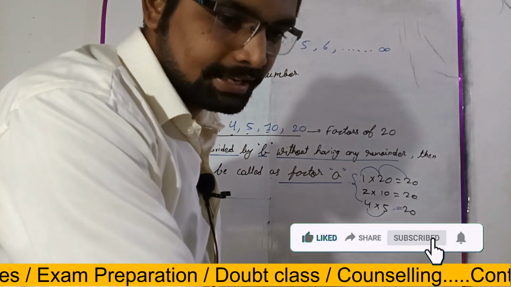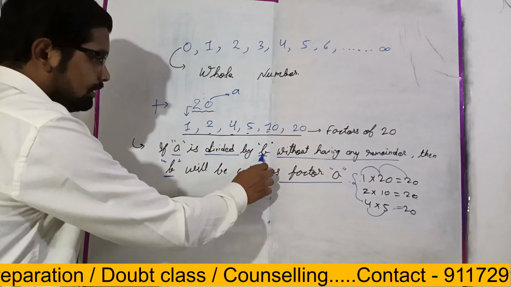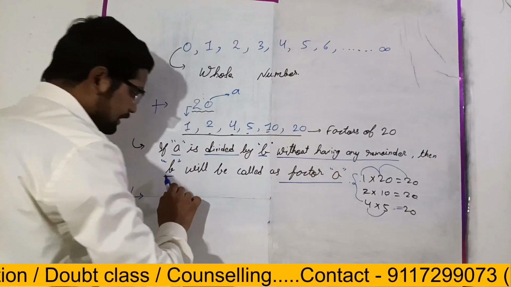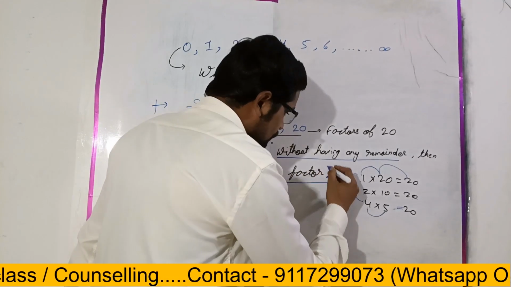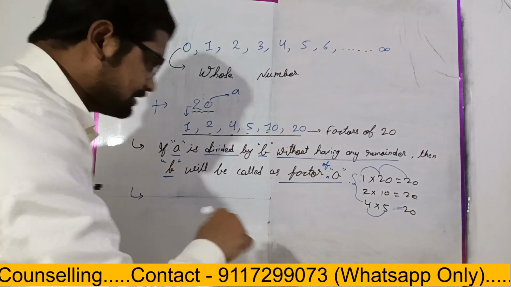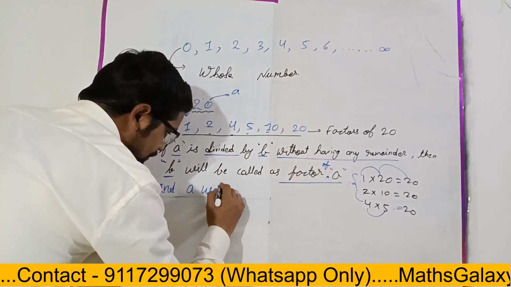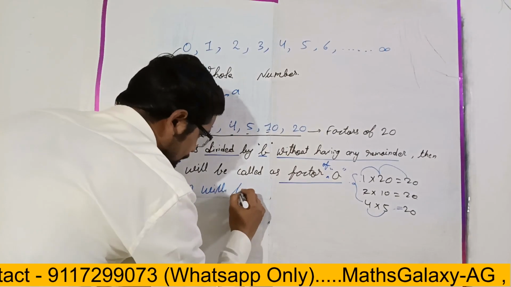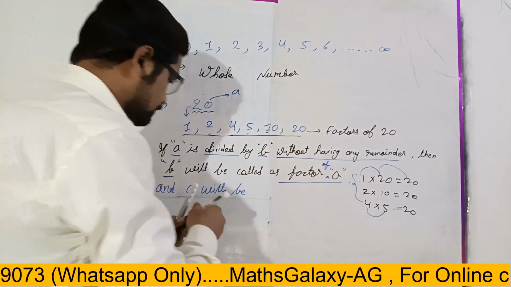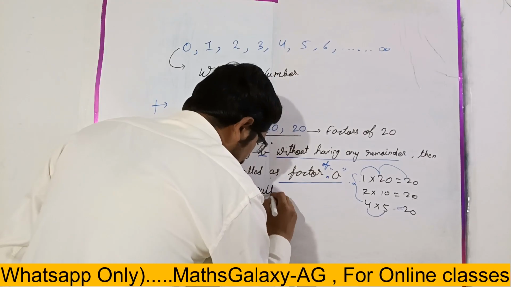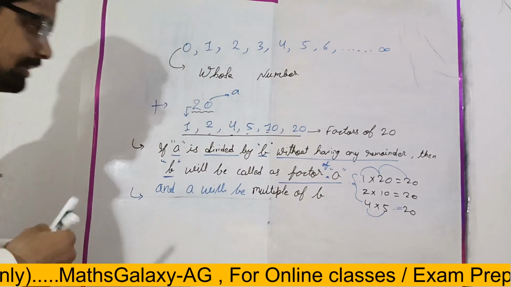So here we can say that if A is divided by B without leaving any remainder, then B will be called a factor of A. Similarly, we can say that A will be a multiple of B. Is it clear?